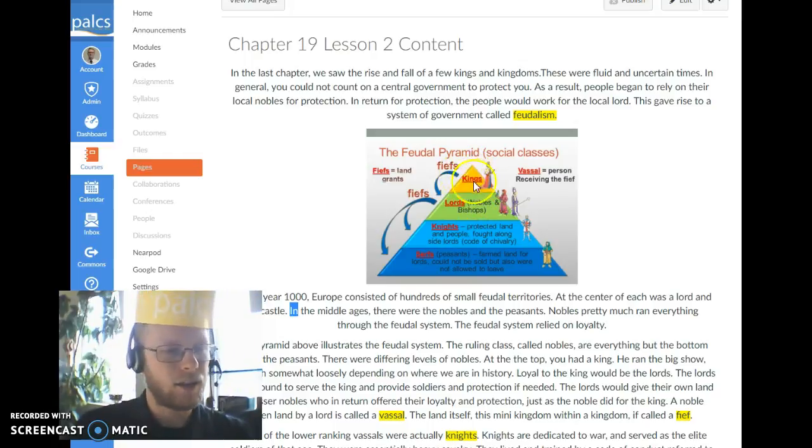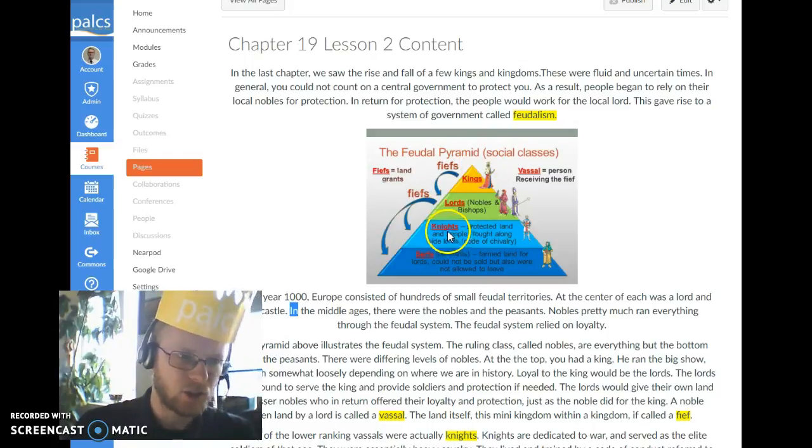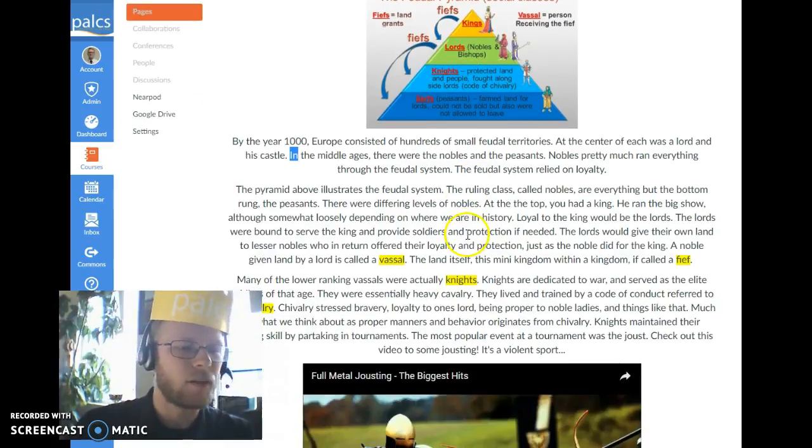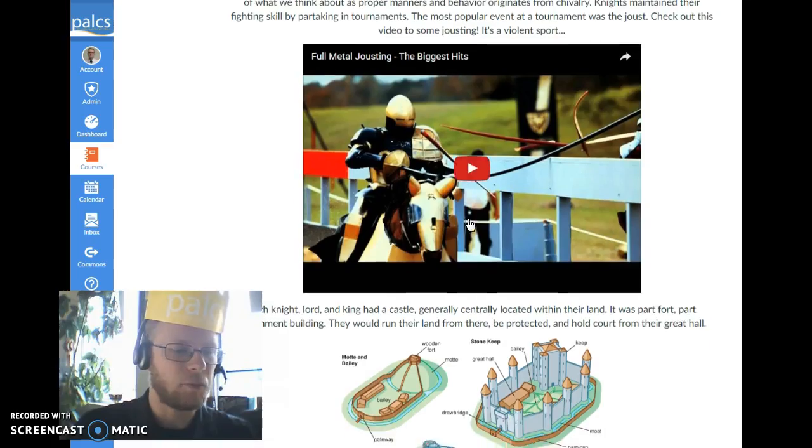So if a king was in danger from an invading force, he would call upon his lords to defend him, and then in turn the lords would call upon their knights. They'd say, "We need you, and the king needs you." So the knights were ultimately loyal to their lords as well as their king. So it was a system of loyalty. These vassals were loyal to these lords, and the lords were loyal to the king. Now, we're going to get to the lower class, the peasants, the serfs, in a moment.